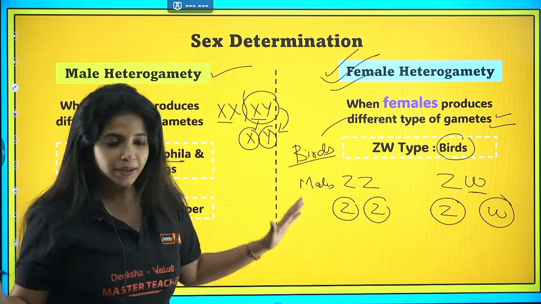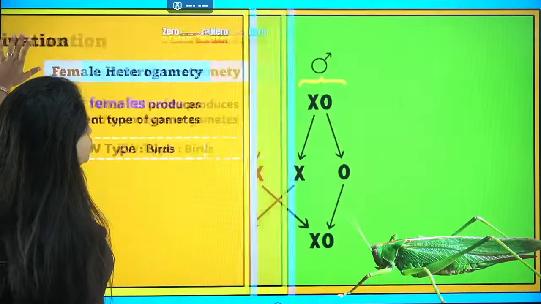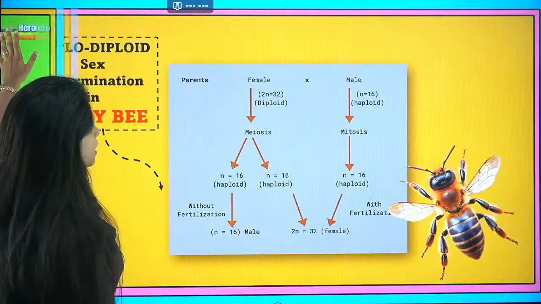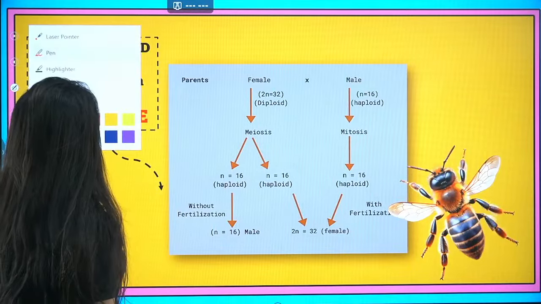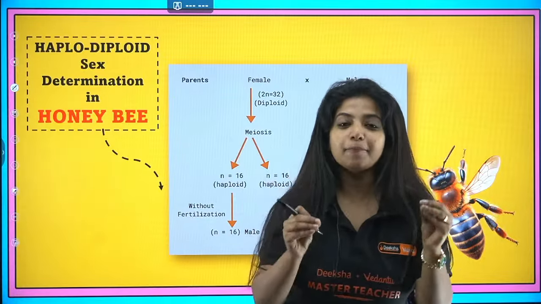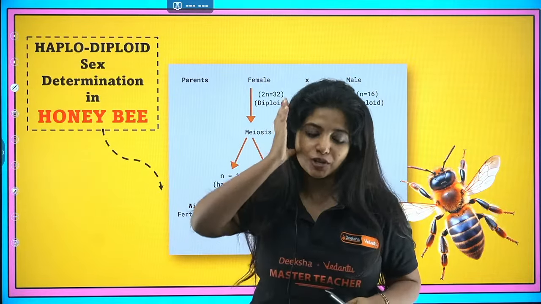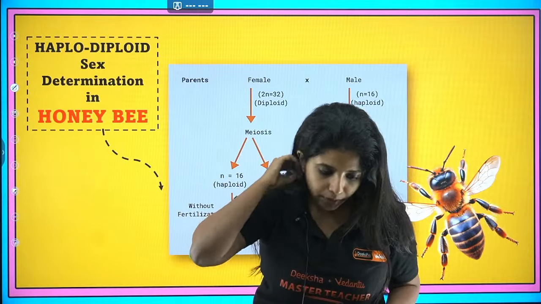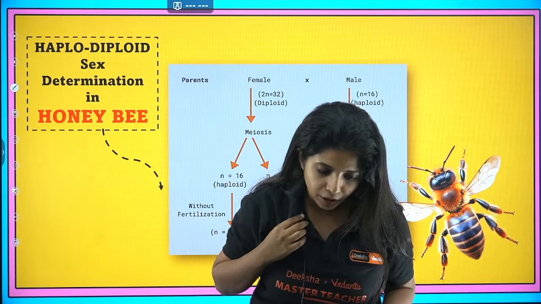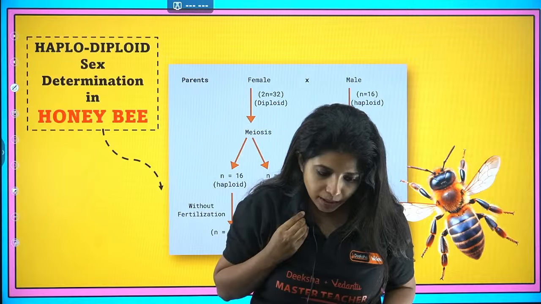Done? Clear? Now, what if I tell you there is one more type of sex determination, and that is going to blow away your head, and that sex determination is known as haplodiploid sex determination. What is it known as? Haplodiploid sex determination.